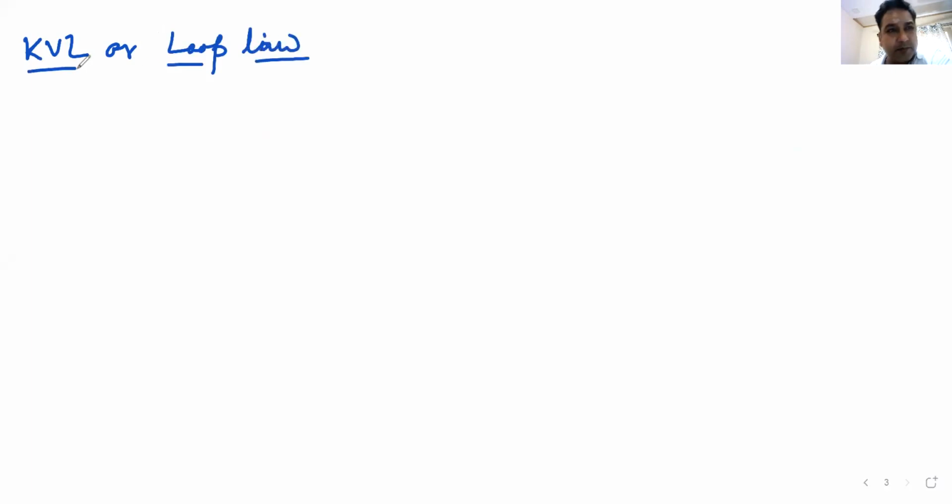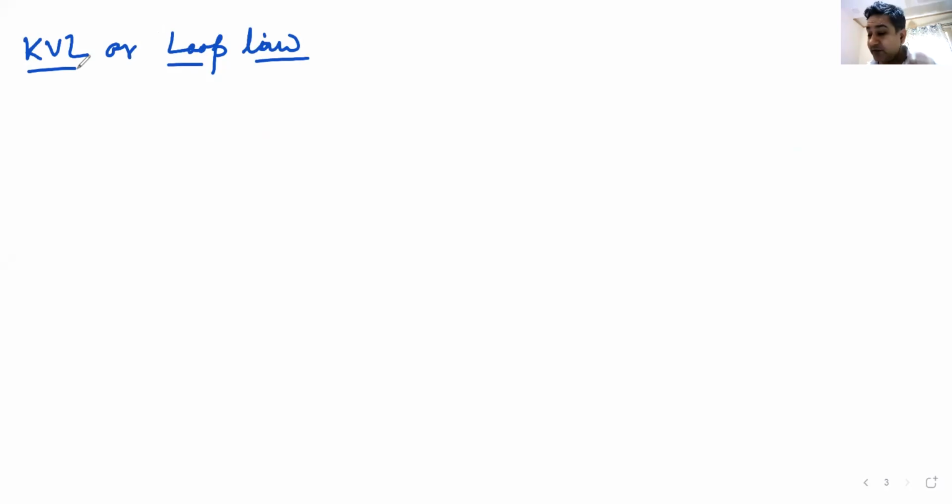Now I have the second law, which is known as Kirchhoff's voltage law, KVL, or you also call it loop law, because normally it is applied on a loop, but that doesn't mean you can't apply it elsewhere. You can also apply it on an open loop. Normally it's applied on a closed loop.